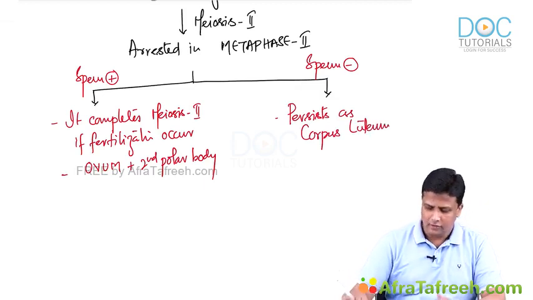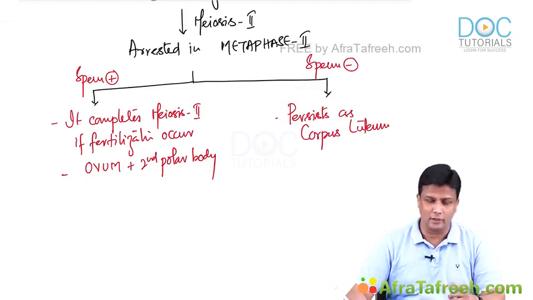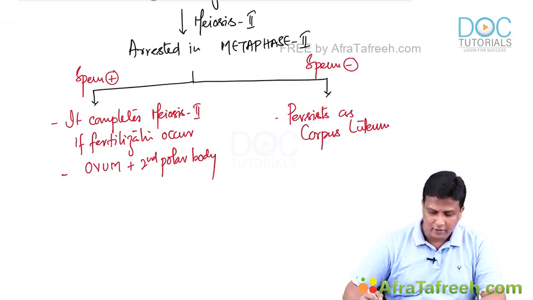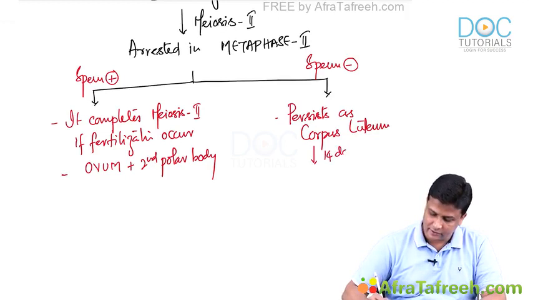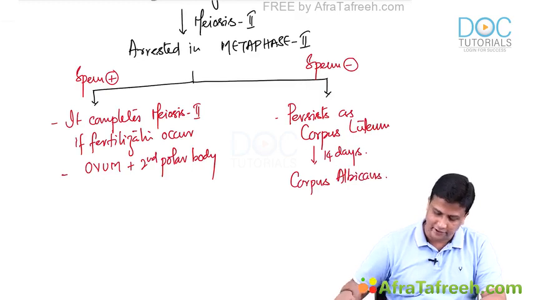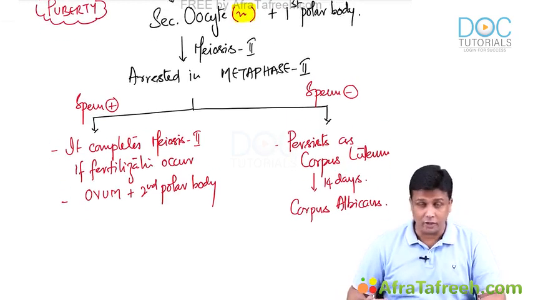luteum. Corpus means the body, luteum the yellow colored one. It persists as corpus luteum, and then it is going to persist for another 14 days. Okay, and after that 14 days, there will be just a white scar there known as the corpus albicans. That's the fate of the secondary oocyte.